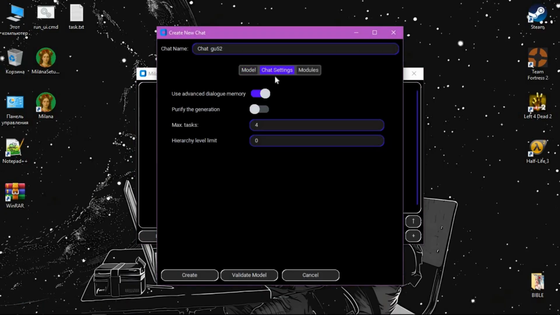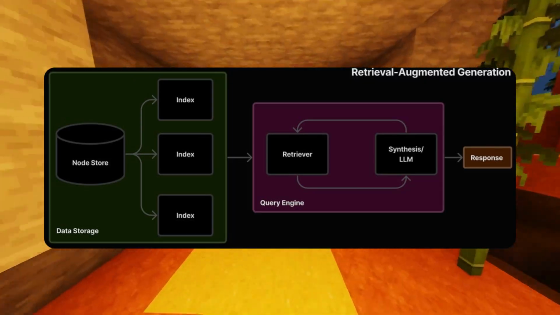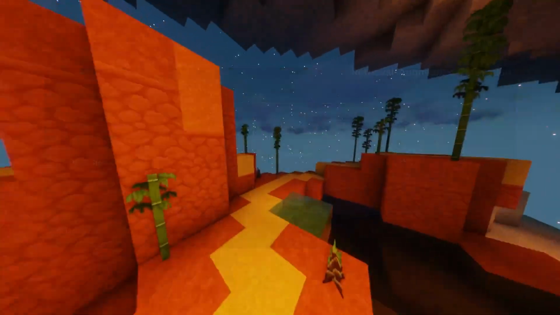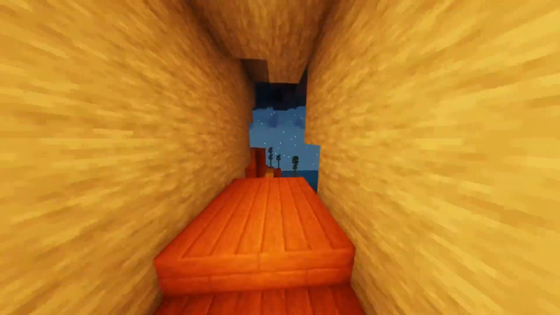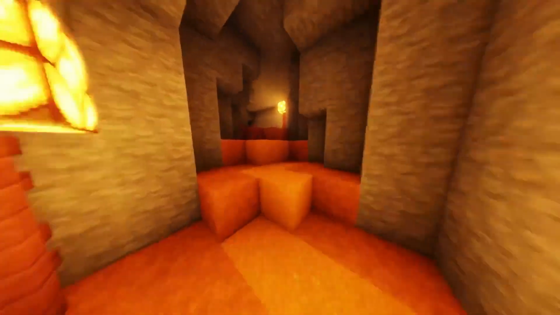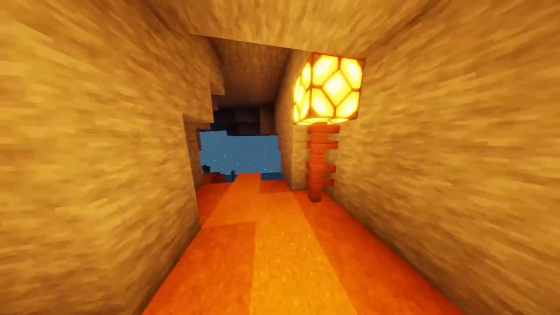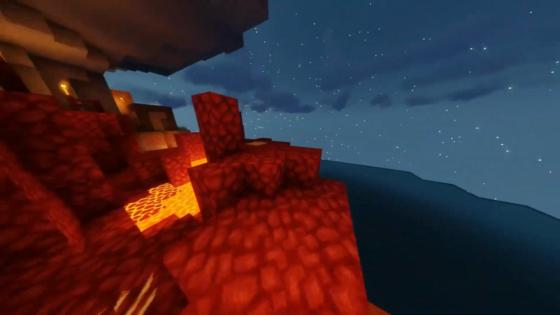You can set a limit on hierarchy steps. Default is 0, meaning infinity. Number of attempts default is 4, but they don't work. More of that later. Leave the advanced chat mode enabled unless you think it corrupts the engine's dialog memory. When enabled, it uses a vector database, implemented similarly to RAG, and when disabled, the dialog is simply compressed when full. The generation cleaning switch removes text after found agent roles written on a new line, or text after the second found agent comment. Weak models can get confused and start generating the entire dialog instead of just their own message. Otherwise, it's better not to enable it.